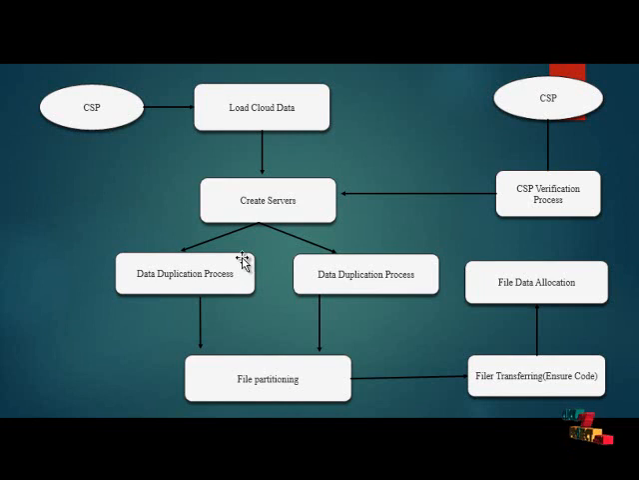So this original file can be split in the file partition process. The original file can be split into some partitions based on the file size and file length. So these split partition files can be stored on the created servers. And the next is file transferring with erasure code.